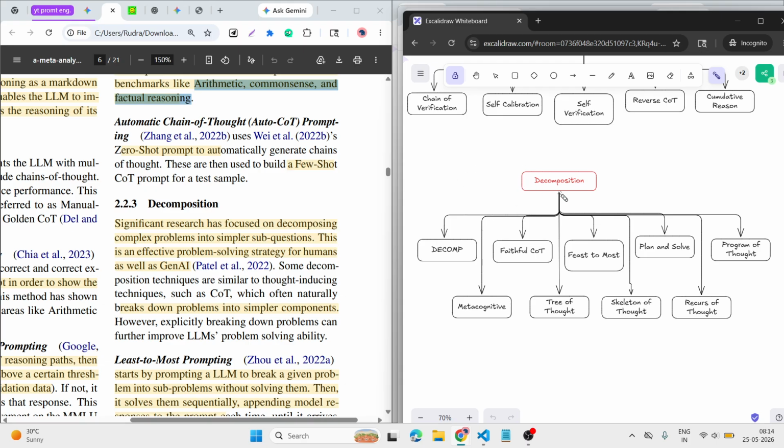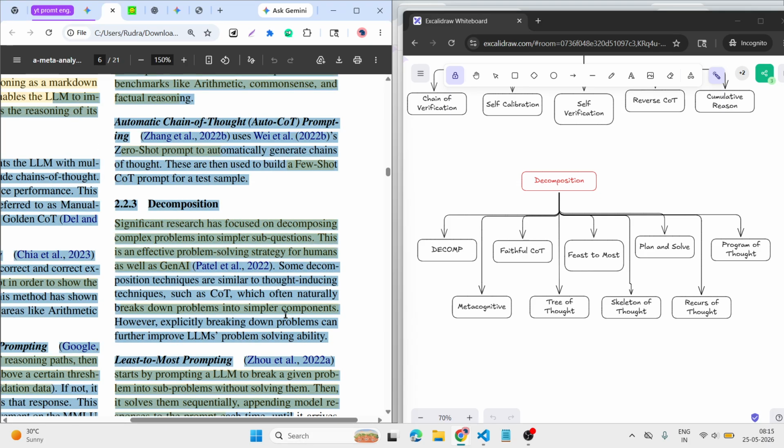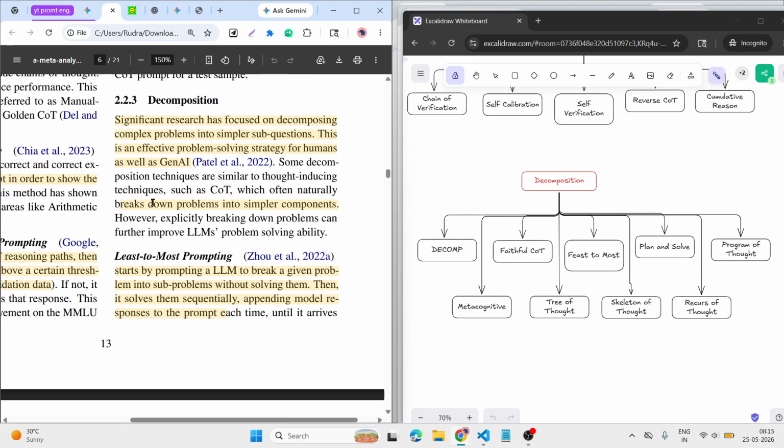So in decomposition, what that simply means is, if we have a long prompt and this gives a long output, then this long output gives us one short version in a summary type format. So least to most starts by prompting the LLM to break a given problem into sub-problems without solving them. It does not solve first, it provides us the problems, then it solves them sequentially.